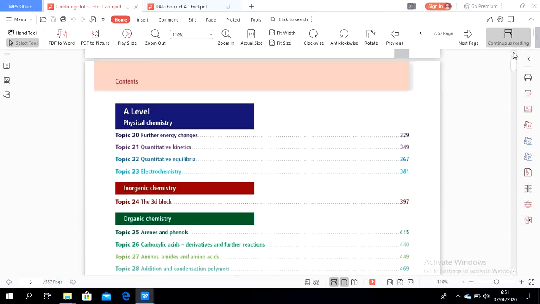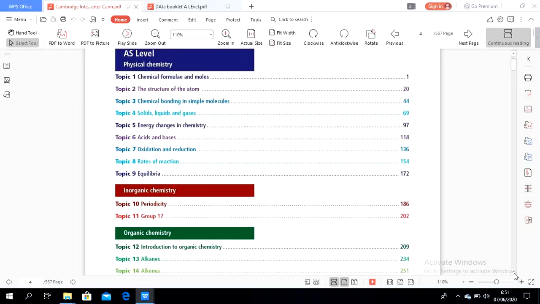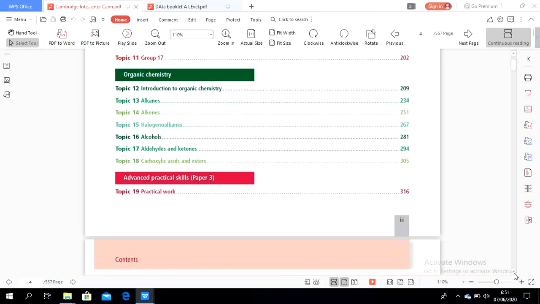We are studying the AS level. So start from the physical chemistry from topic 1 until topic 11, and also continue with topic 12 until topic 18.